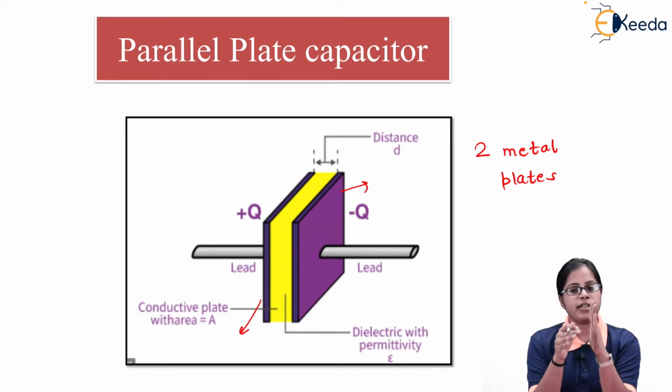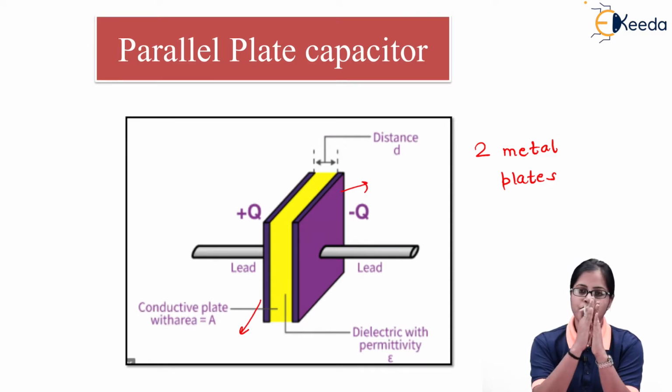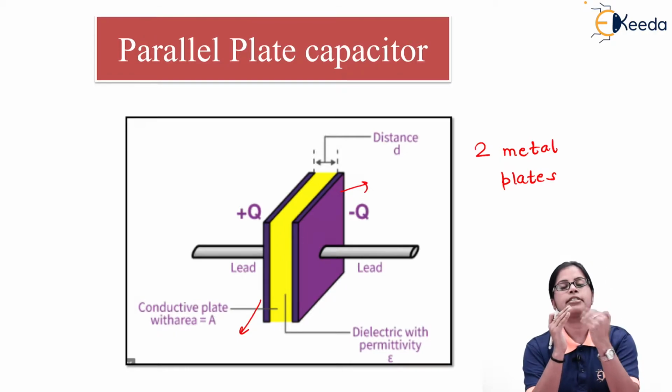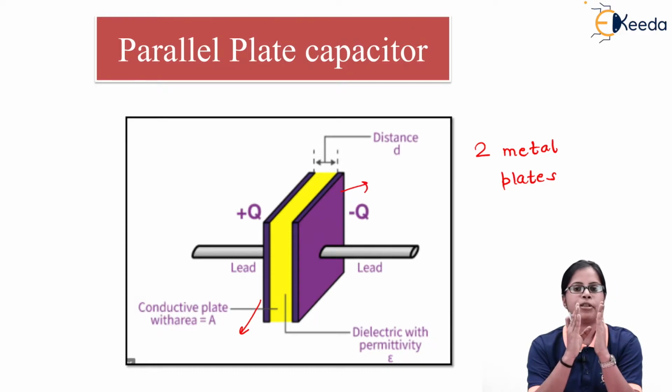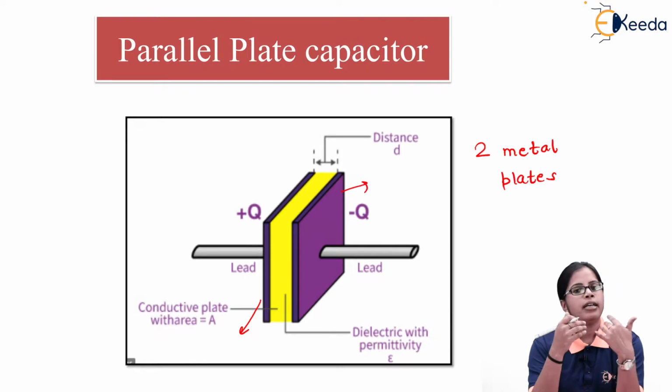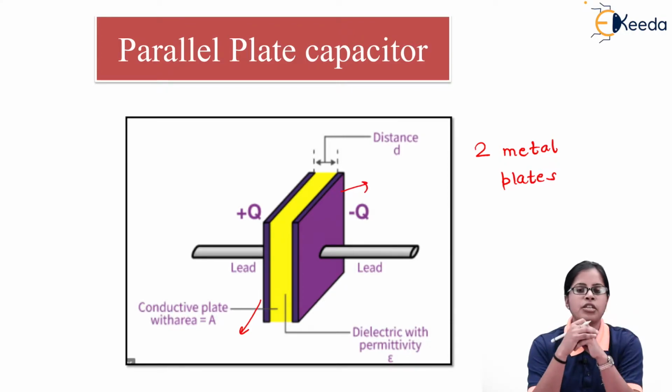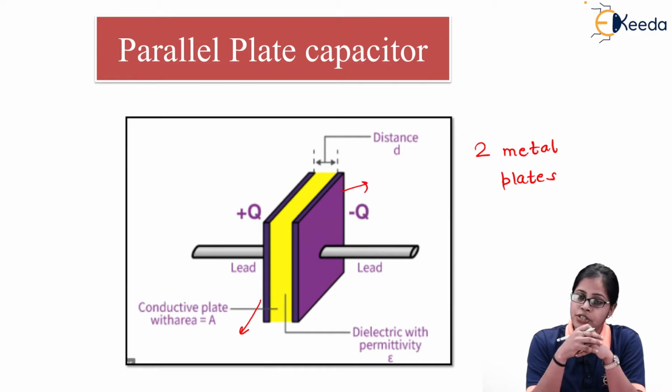If I consider two conducting materials, one sheet like this and a second sheet like this, these two plates are conducting, which means I can consider the plates to be made up of metals. So if I have two metal plates separated by a gap between them, in this gap generally there will be air. As we have discussed in the previous videos, air is considered to be a gaseous dielectric.